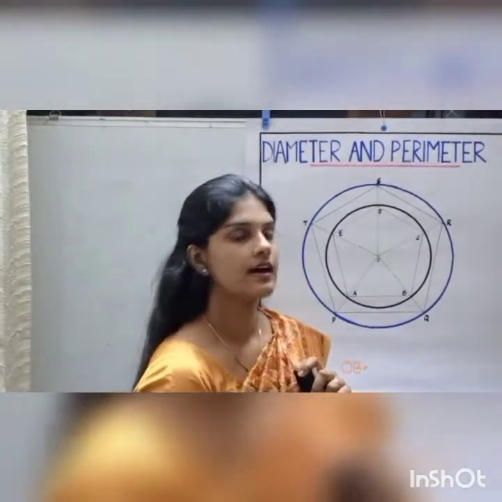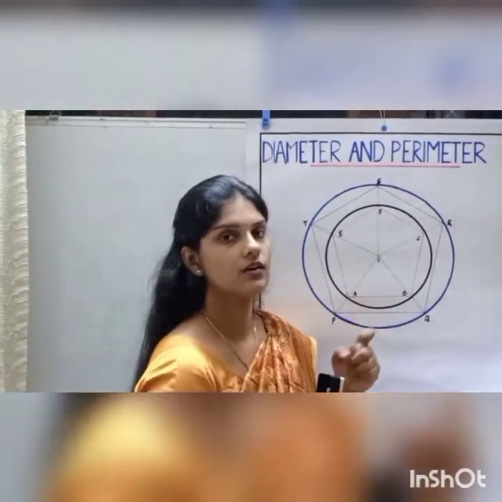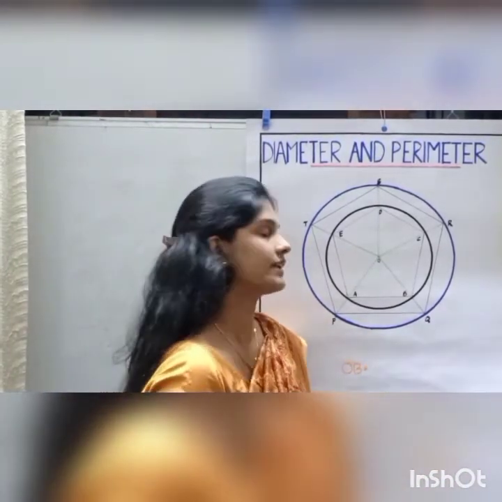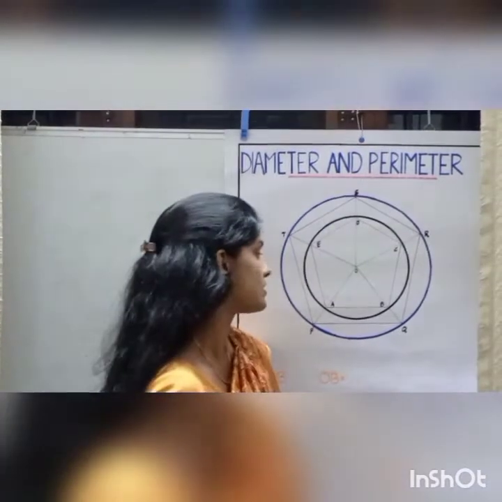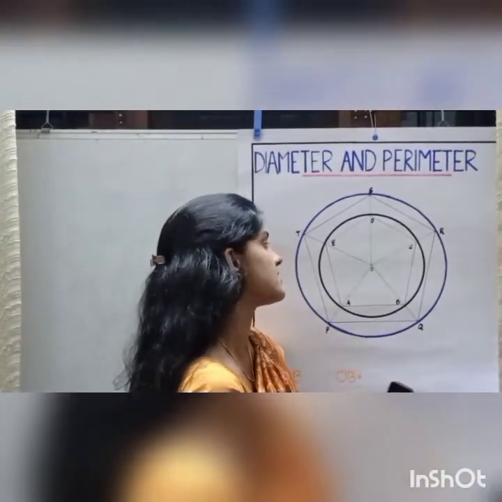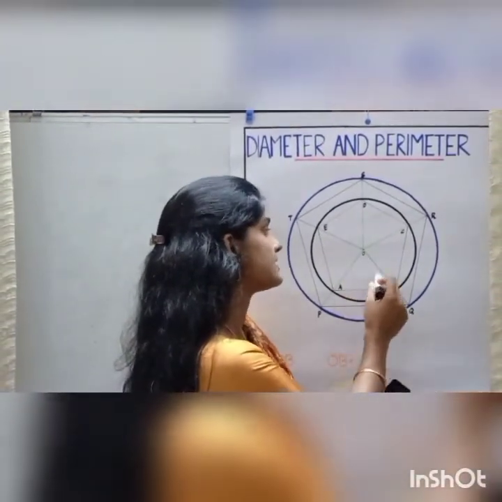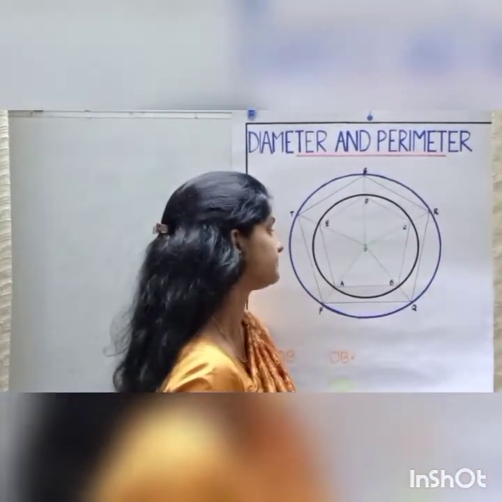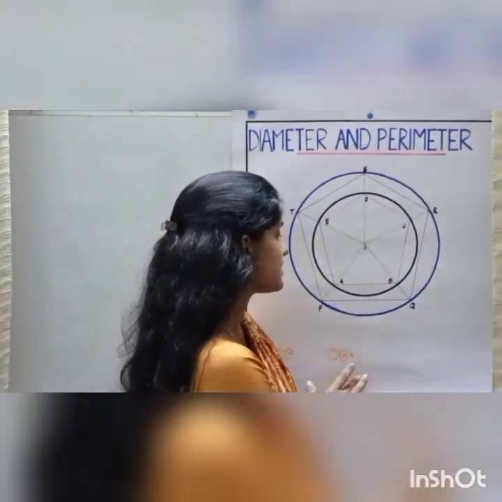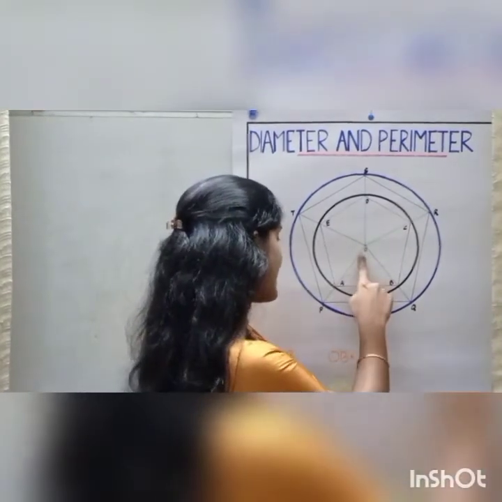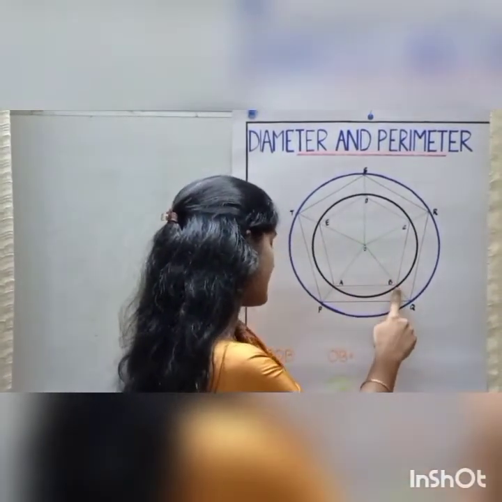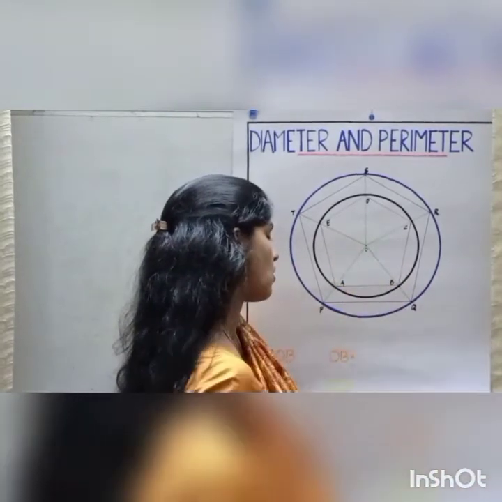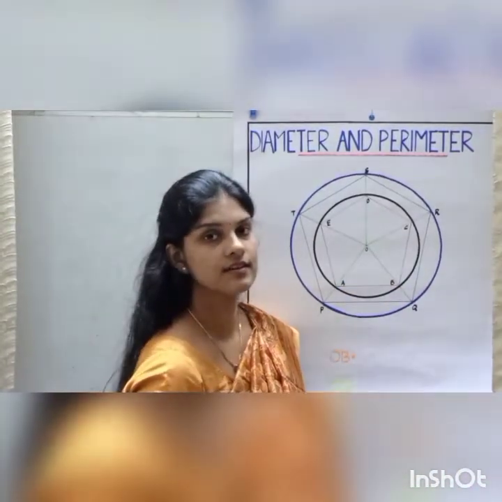Now, compare this figure with the triangle that we learned just before. What can we see? Here also, we can see that the regular pentagons are divided into different triangles. Consider the triangles AOB and PQO. What can we see here?